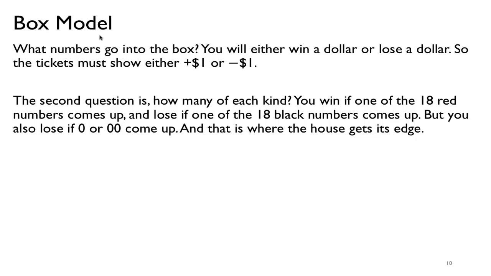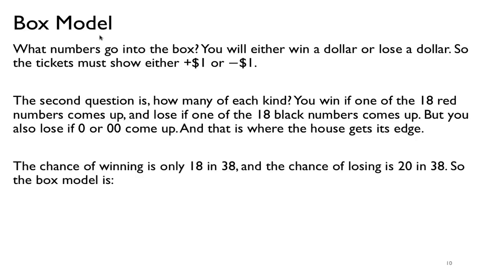The second question is, in this box, how many of each kind do we get? How many times can we get a +1? How many times can we get a -1? Well, if you pick a color, then 18 of them are red and 18 of them are black. You win if you get one of the 18 red, and you lose if you get either black or green. So the casino has an advantage from the 2 green tickets that help them win. The chance of winning is 18 out of 38, and the chance of losing is 20 out of 38.